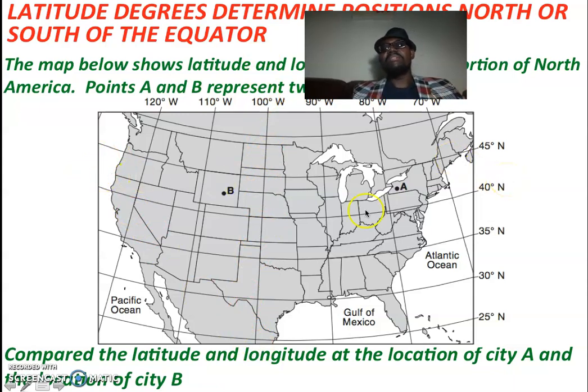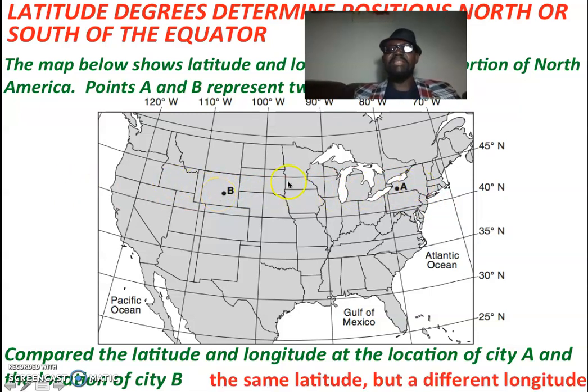Looking at the location of city B compared to the location of city A, they are on the same latitude but different longitude. We can estimate that to be about latitude 43 degrees north.